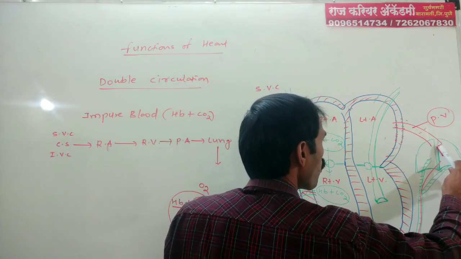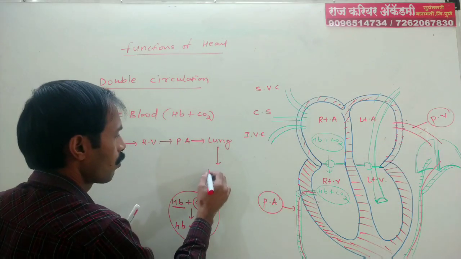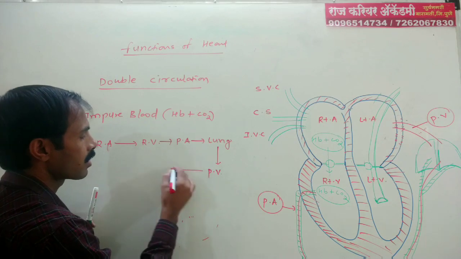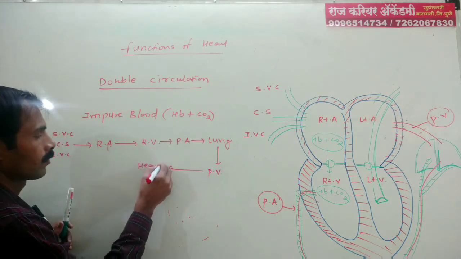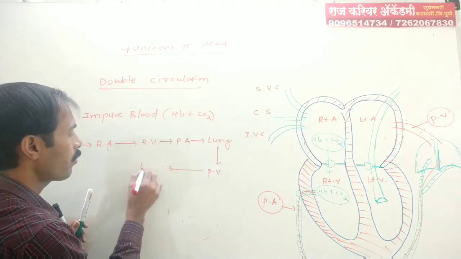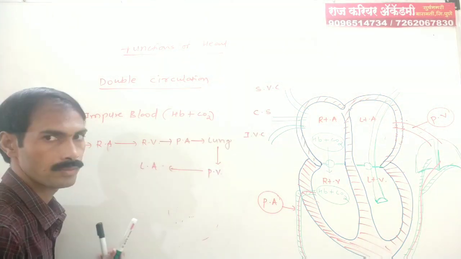From the lungs, with the help of the pulmonary vein, that blood is again transferred to the heart, that is, the left atrium.